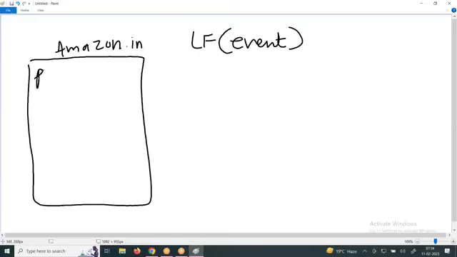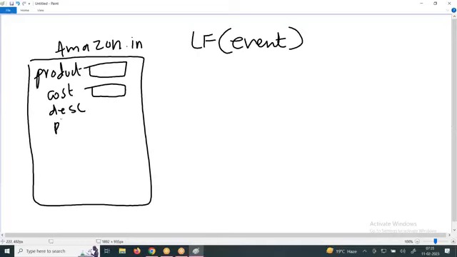The seller page will ask certain questions. I want to sell one product. What is the product name? What is the cost? Provide the description about the product. In which places in India is this product available, all over India or only specific places? Product, cost, description, place. Keep it in your mind.